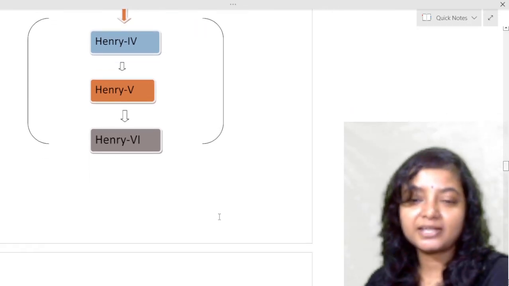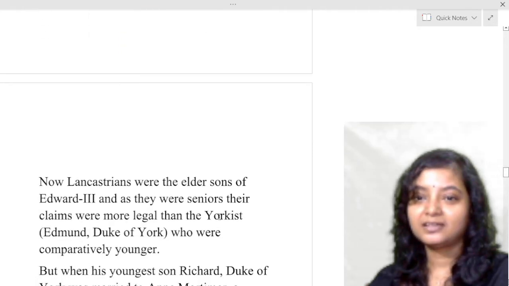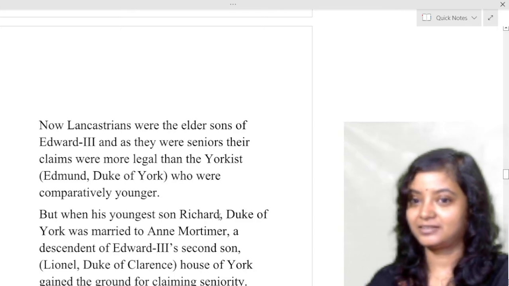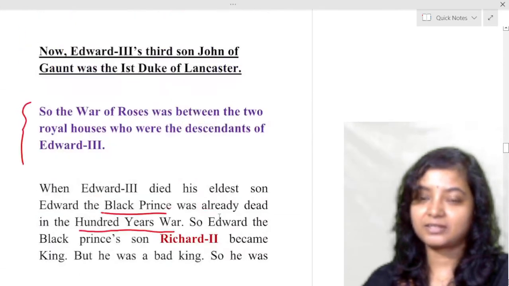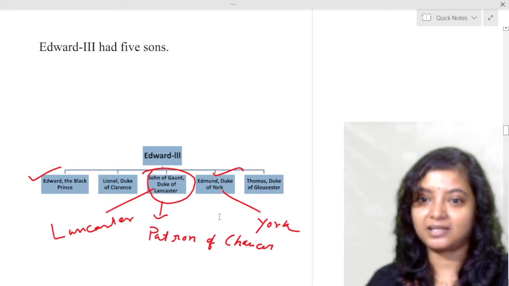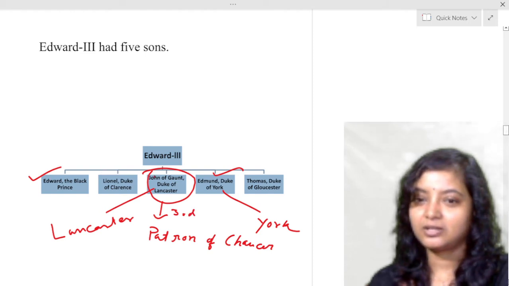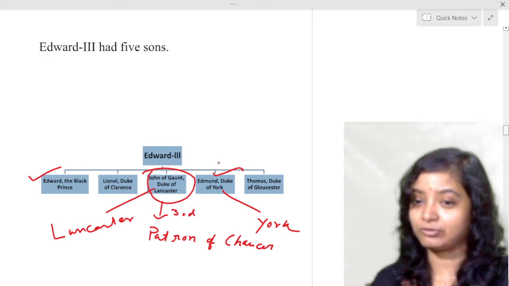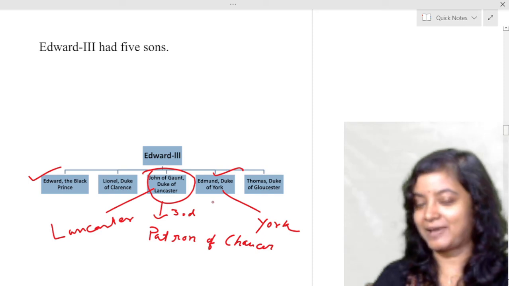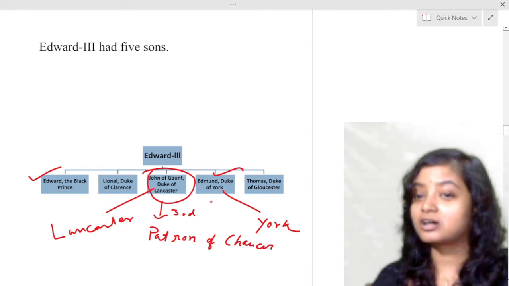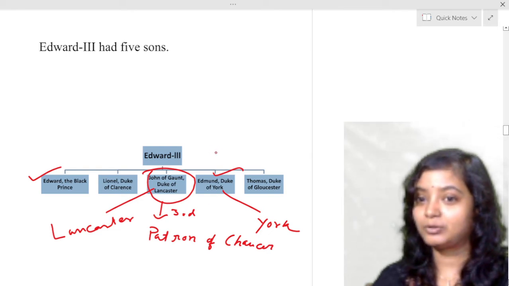But the problem started with Henry VI. Why? Let's see. Now, Lancastrians were the elder sons of Edward III. Do you remember? Lancaster, John of Gaunt, was the third son. So the first, second, third, gradually their importance started. First, then second, then third. And who was fourth? York. So York was quite far back. He was the fourth son. His claim was not so powerful. He was number 4.